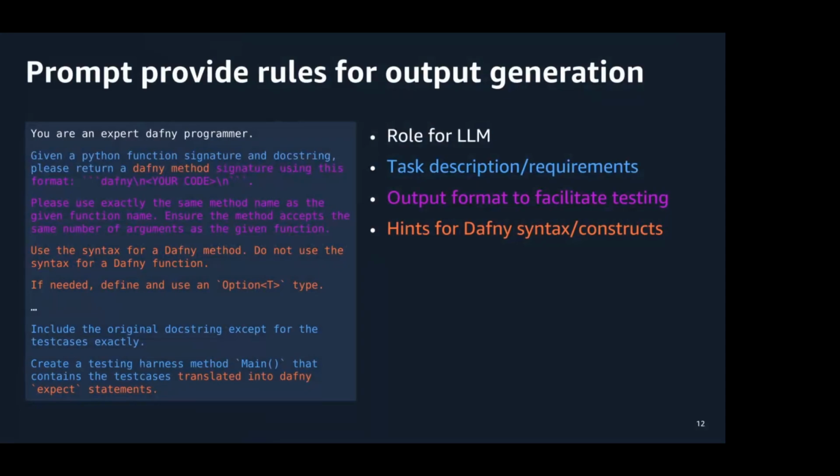In purple, we specify a format and constraints for the output, so we can extract the generated code and test them automatically. In orange, I explicitly add instructions related to Dafny syntax. For example, I instructed it to generate a Dafny method instead of a function, which helps with the LLM mixing up the two due to the older Dafny syntax. I also hinted to use the option data type to handle Python functions that could return none. Finally, I tell it how it should translate test cases into Dafny code that can be checked at runtime.